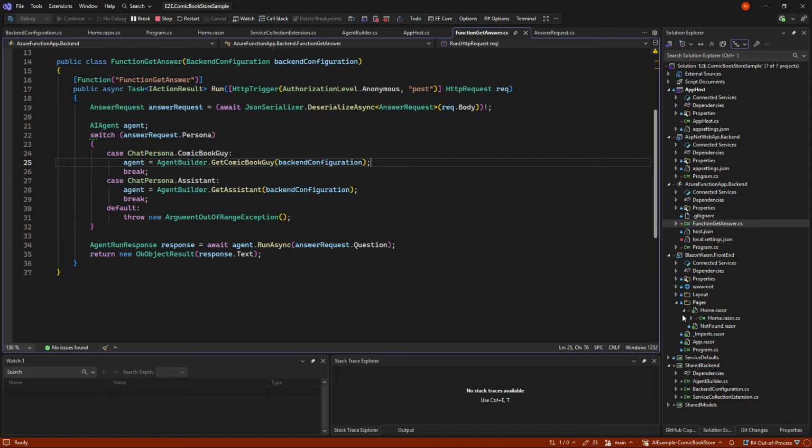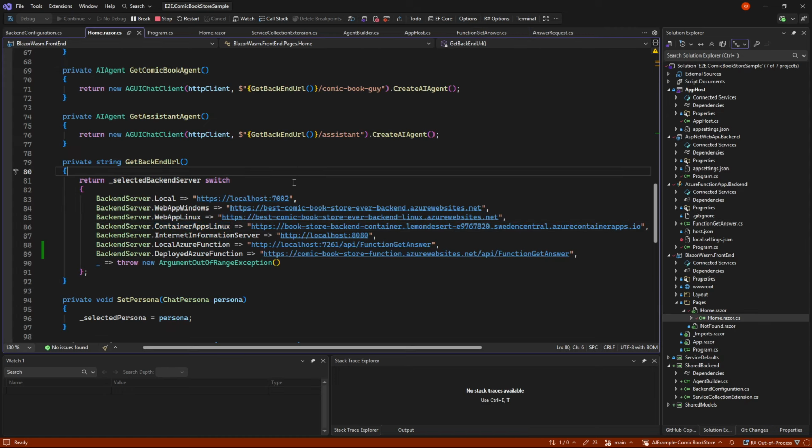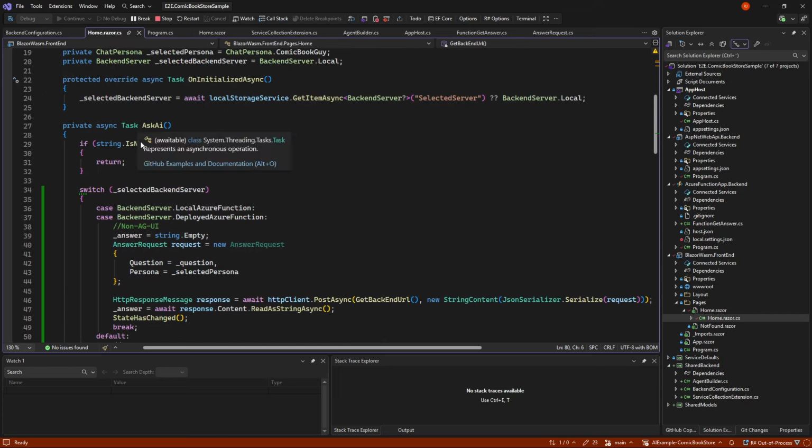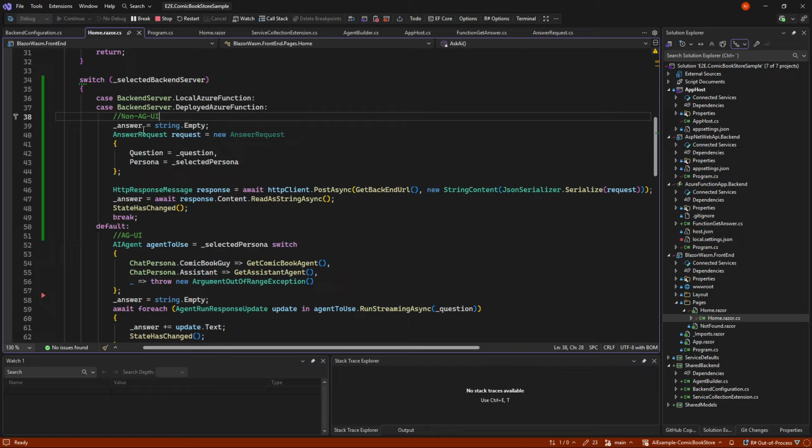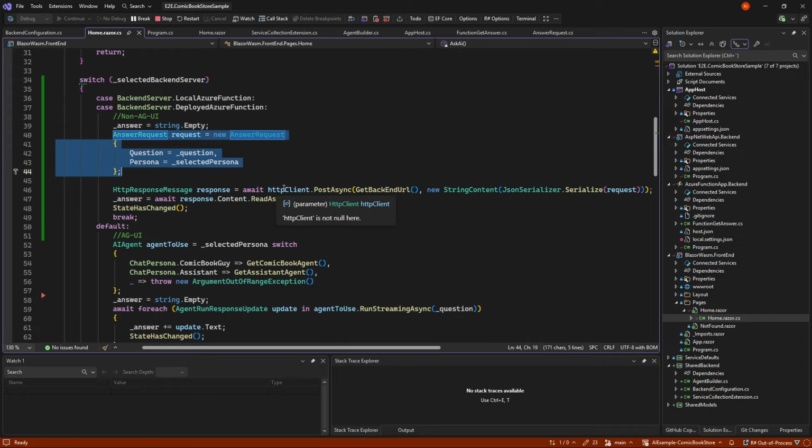And on the client side, we need to now go in and say, when we ask the AI if it's Azure, either local or deployed, we don't do AGUI. So we instead make a request and do a simple request response using HTTP client, like you would with any API.